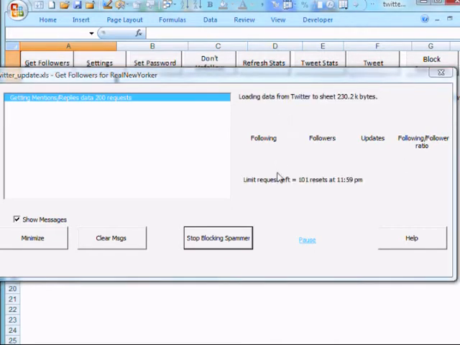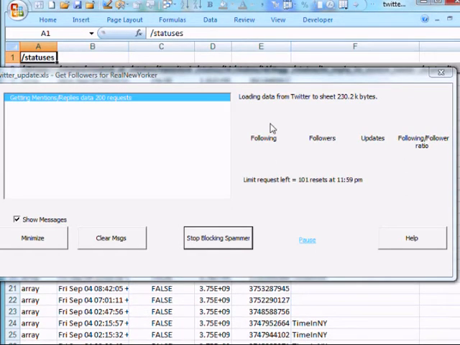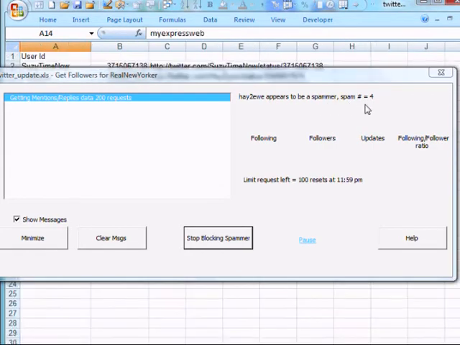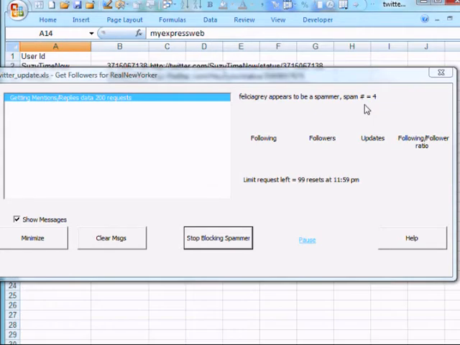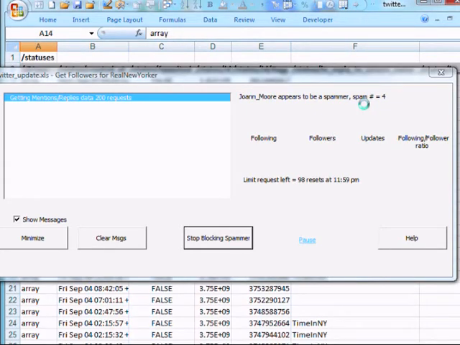And right now it's waiting for replies from Twitter. And it's going to go through and block the spammers. Each one it's showing me here is the MyExpressWeb, which I think I pointed out before, and it comes up with a spam number. The spam number basically looks at the tweet and does a number of measurements, and if it's greater than 2, it considers it spam.